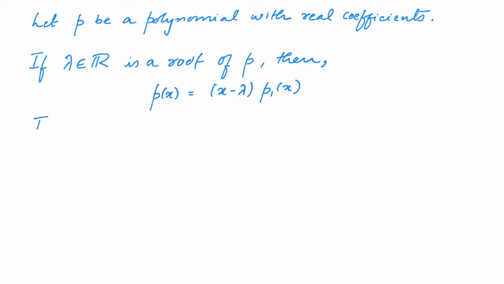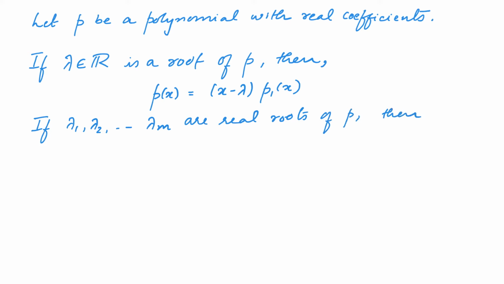Therefore, by induction, we can show that if lambda 1, lambda 2, etc. up to lambda m are real roots of P, then P of x is equal to x minus lambda 1 into x minus lambda 2, etc. up to x minus lambda m into q of x.